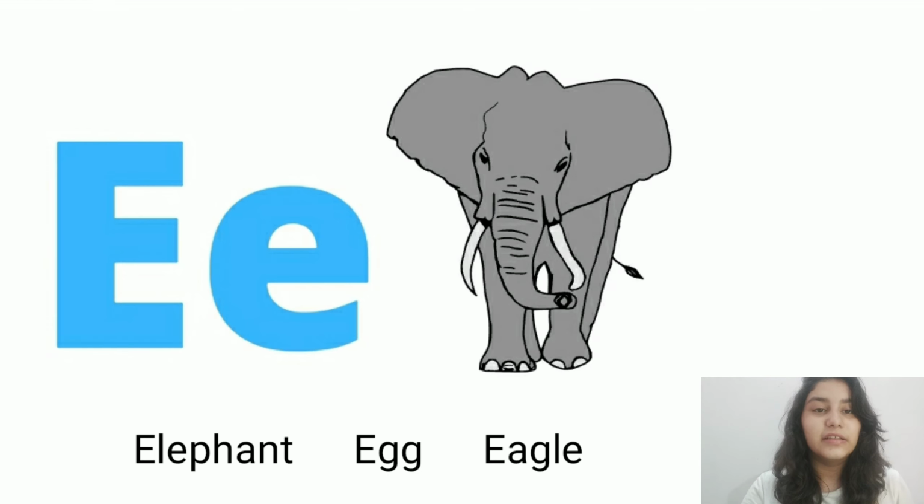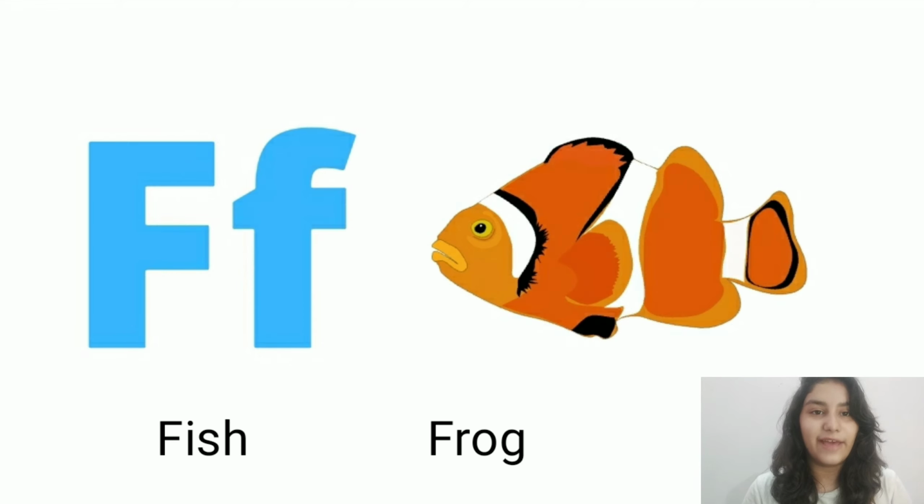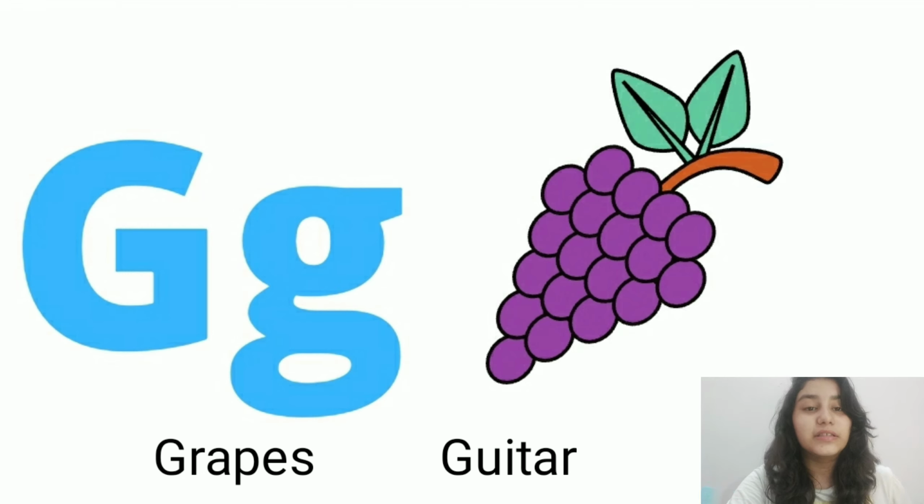Letter E. The sound of letter E is A or E. It also has two sounds, A or E. A as in egg. E as in eagle. Letter F. The sound of letter F is F. F as in fish. F as in frog. Letter G. The sound of letter G is G. G as in grapes. G as in a guitar.